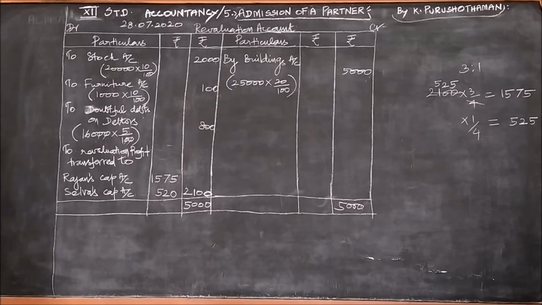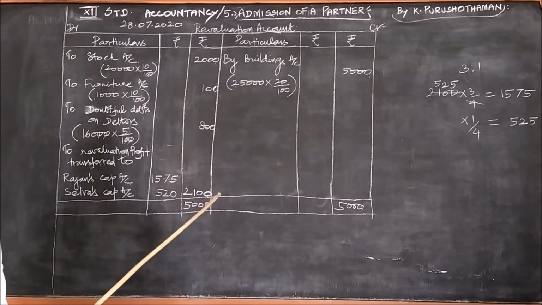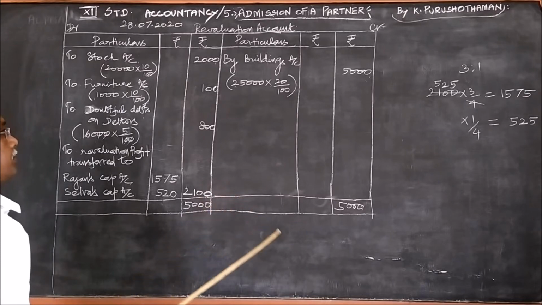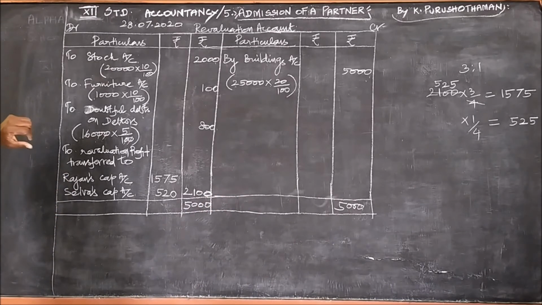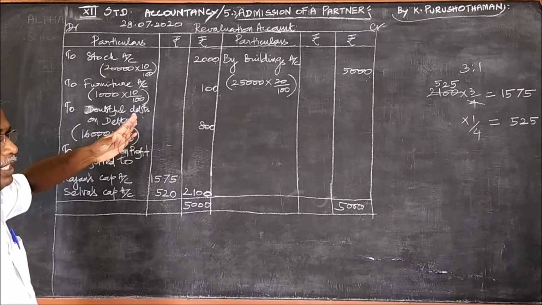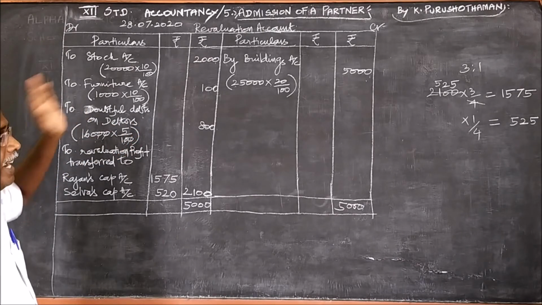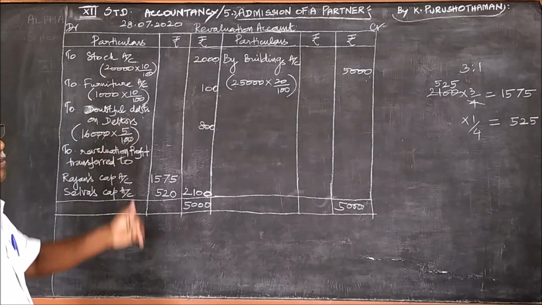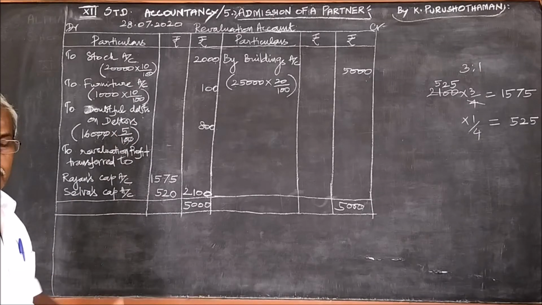Here in this problem, there are three parts, and the first part is the revaluation account. In the revaluation account, what are the items to be considered? From where should they be picked? These profit and loss items are generally given under the balance sheet in the question paper.